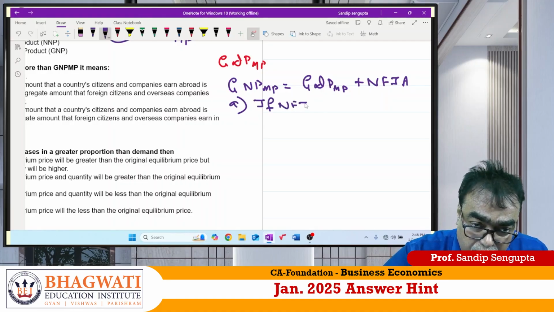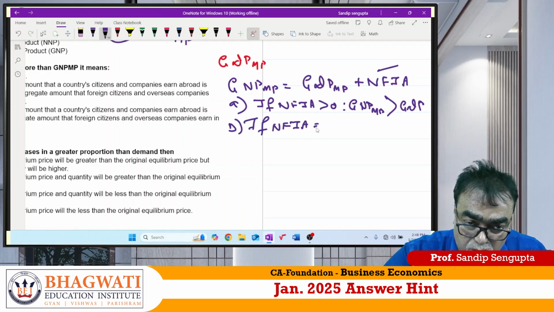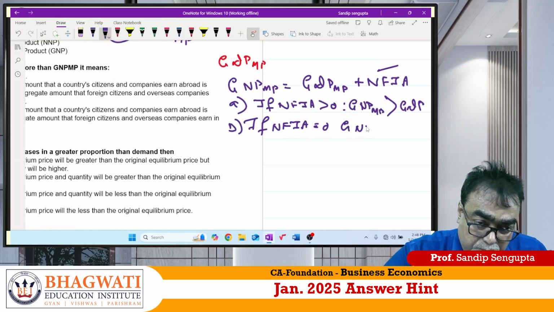If NFIA is greater than 0, which one is more? GNP is greater than GDP. If NFIA is equal to 0, then GNPMP equals GDPMP.